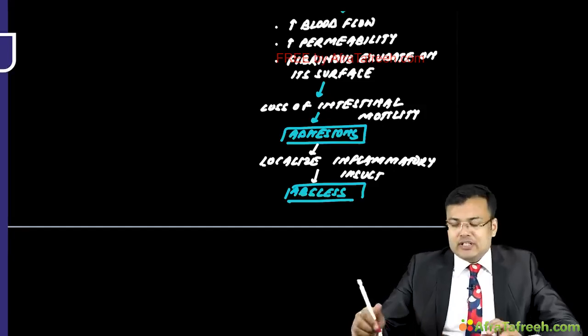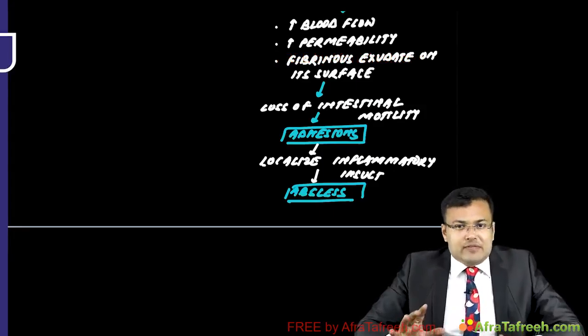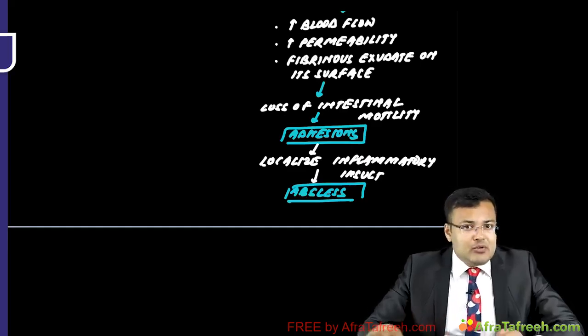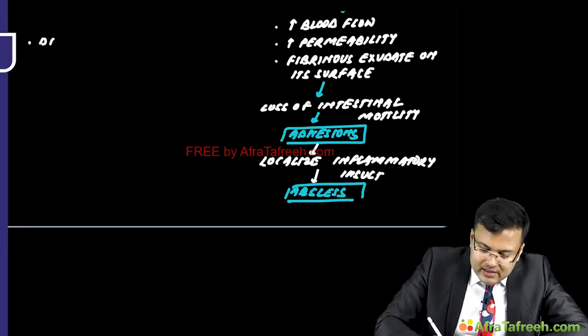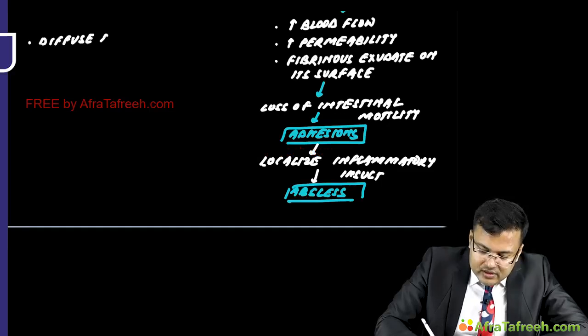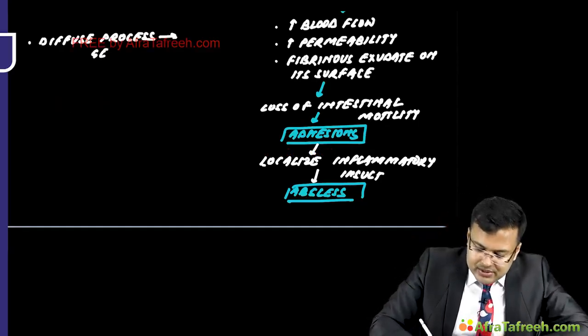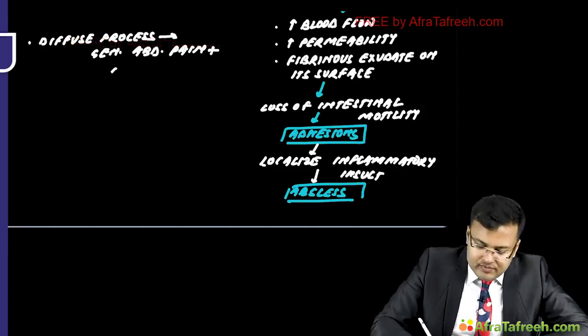And if there is a diffuse process, imagine the patient is having duodenal perforation. After that, what happens? The patient develops peritonitis. So this was the localized process. If there is a diffuse process like in duodenal perforation, in this case what happens? The patient will be having generalized abdominal pain. Apart from that, absent bowel sounds.